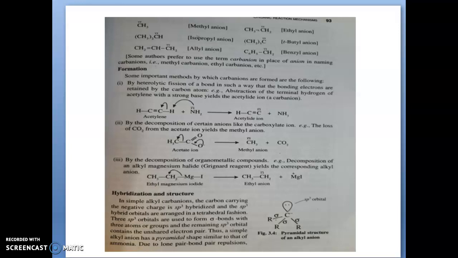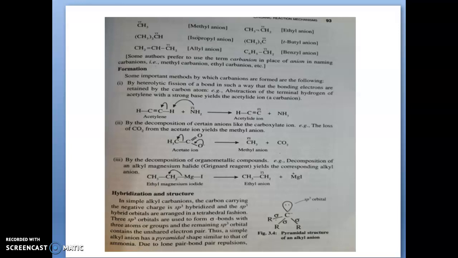The first example is the heterolytic cleavage of the bond between carbon and hydrogen, keeping the shared electron with carbon. That heterolytic cleavage is possible only by abstraction of the proton from the carbon atom using a base.